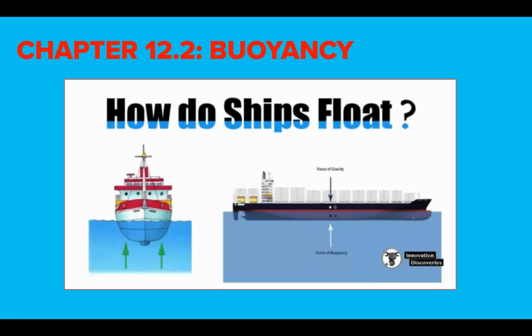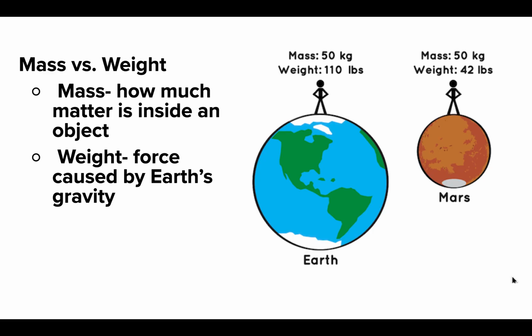All right, guys, chapter 12, section 2, all about buoyancy. We may have alluded to this already, but in this section we're getting into why, if I have, let's say, a chunk of steel and I drop it in a pond, it's going to drop to the bottom, whereas if I have a giant, massive ship made of steel, it doesn't drop to the bottom and it's actually floating. So buoyancy really is the explanation behind why we can get certain objects to float.